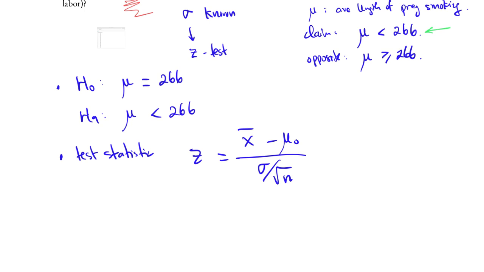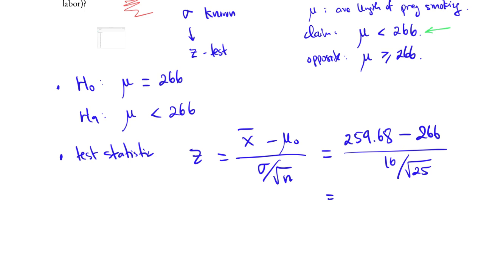We will get x bar equals 259.68. The null value is 266. The standard deviation is 16, given, and n is 25. This will give a z of negative 1.975.